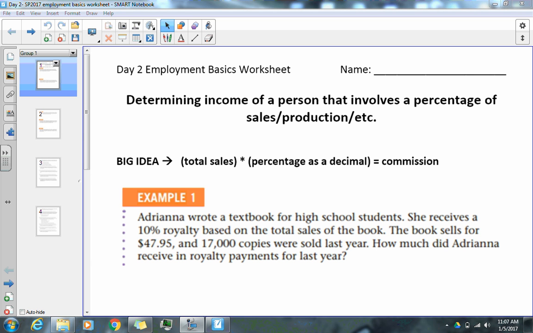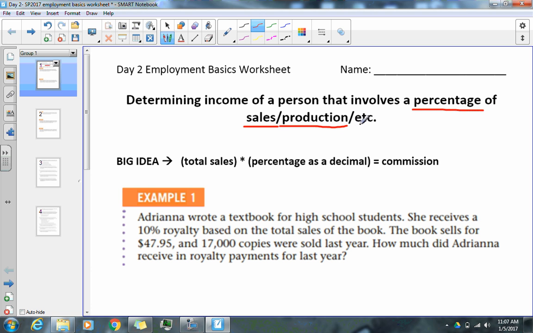Okay, in this video we're going to be talking about, once again, determining income, but now we're going to be talking about a percentage. So we're going to be talking about when your salary is based off a percentage of maybe sales if you're a salesman, production if you are producing something, or something other than that. Now the big idea is the total sales times the percentage as a decimal. And that's going to give you your commission. And we'll talk more about that as the video rolls on.